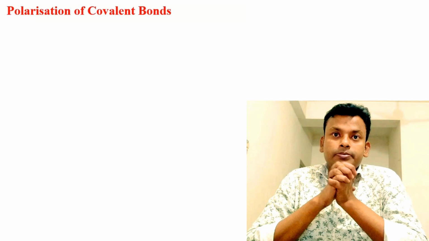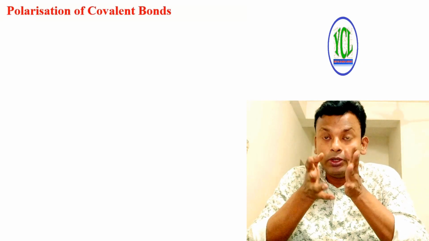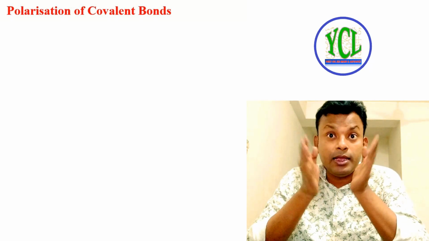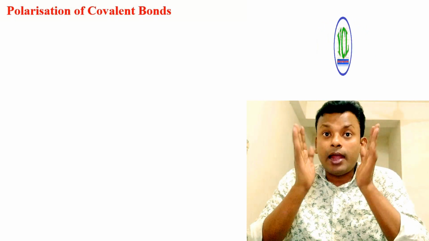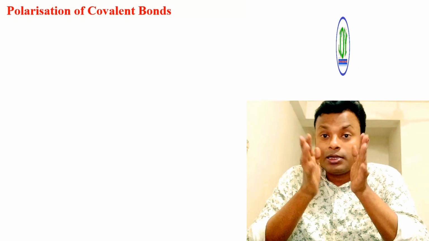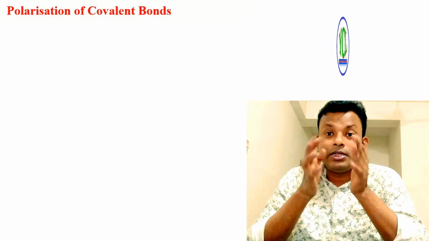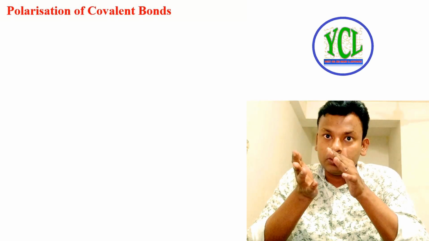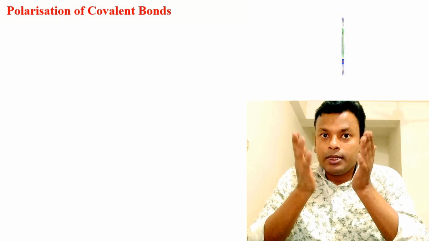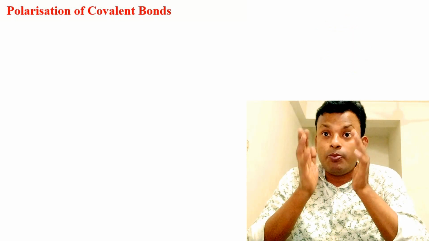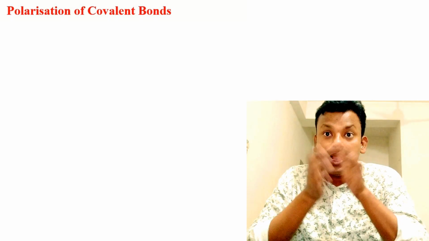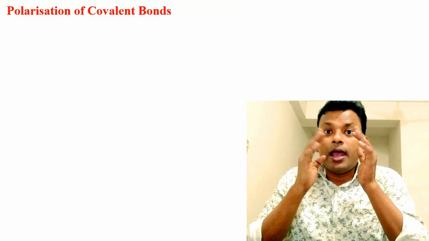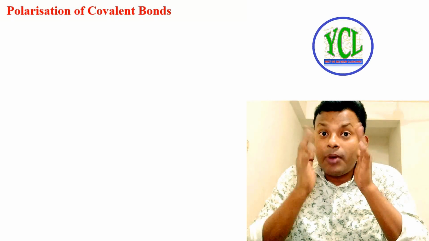Polarization of covalent bonds. If a covalent bond is formed between two atoms with the same electronegativity, the shared pair of electrons is shared equally by the two bonded atoms, and the bond is said to be non-polar, as in the case of the hydrogen molecule, H2. However, if the covalent bond is formed between two atoms with different electronegativities, the shared electron pair will be attracted more towards the more electronegative atom. As a result, the more electronegative atom acquires a partial negative charge and the less electronegative atom acquires a partial positive charge.